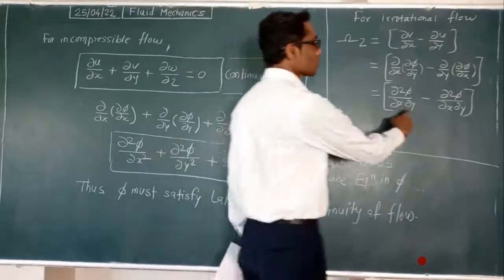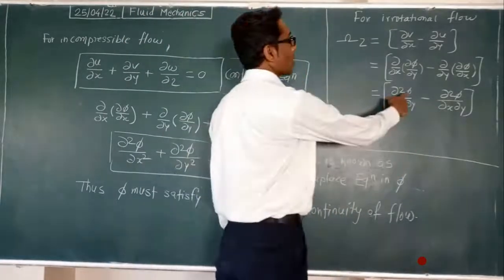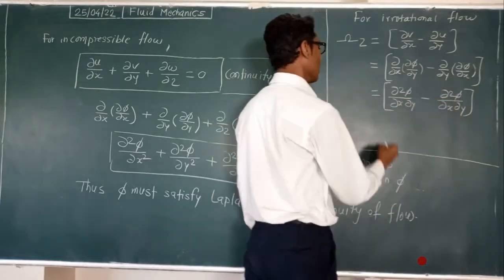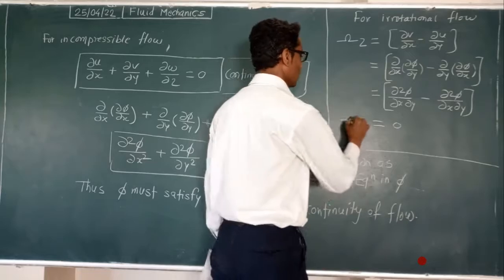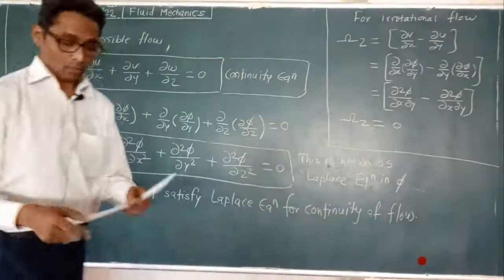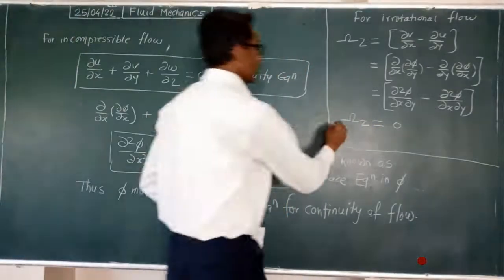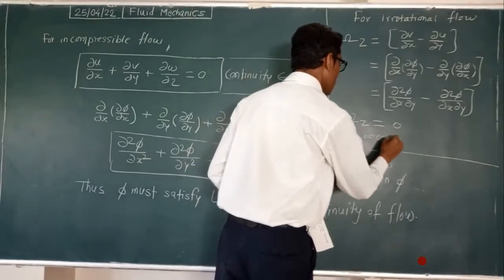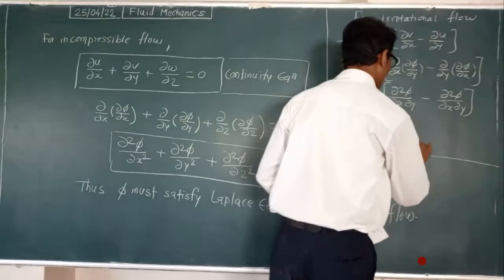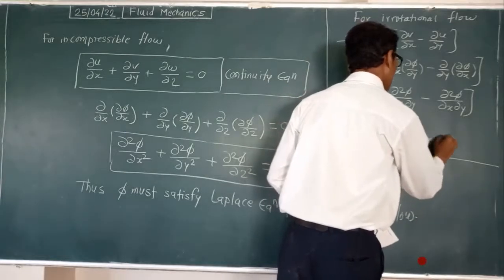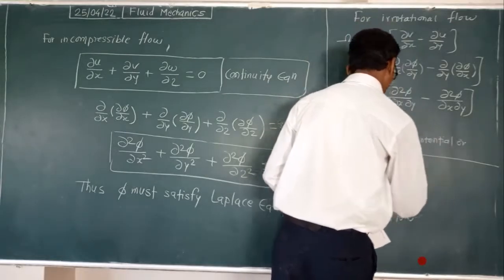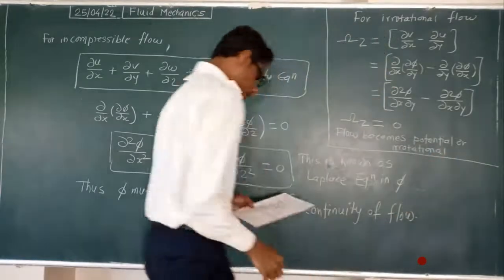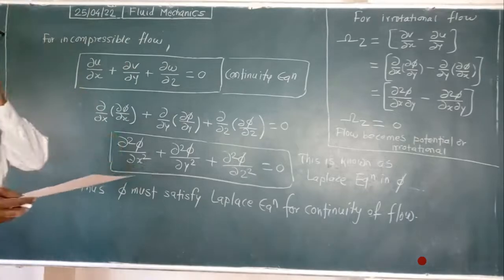Both quantities are the same, delta square phi upon delta x delta y, and here delta square phi upon delta x delta y. Means finally it is 0, means there is no vorticity, means flow becomes potential or irrotational. Flow becomes potential or irrotational.